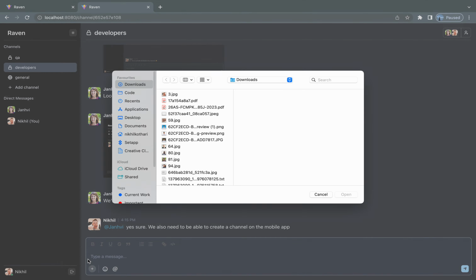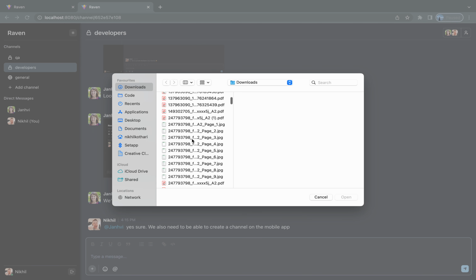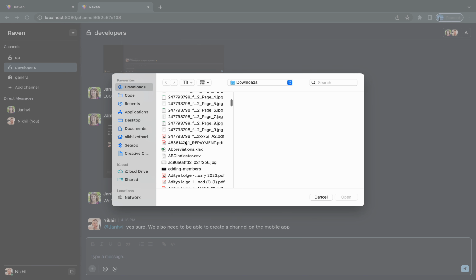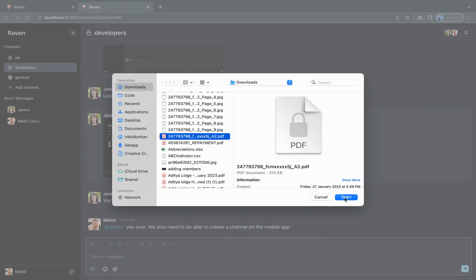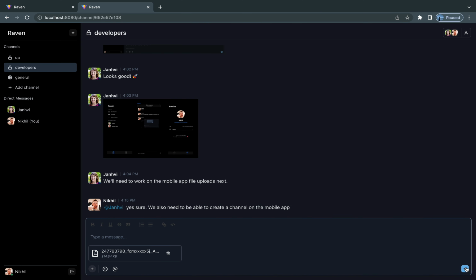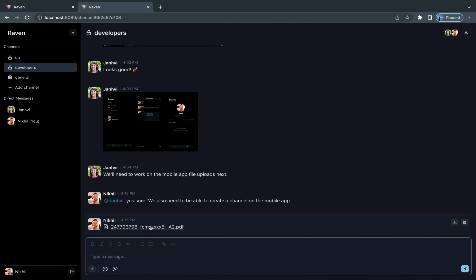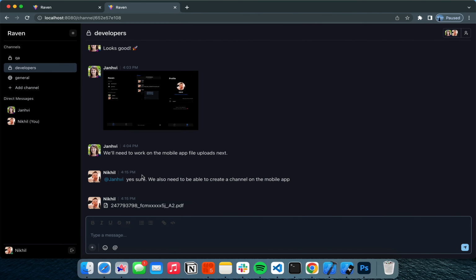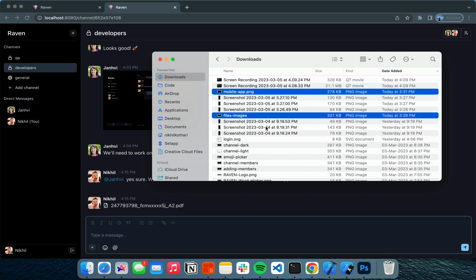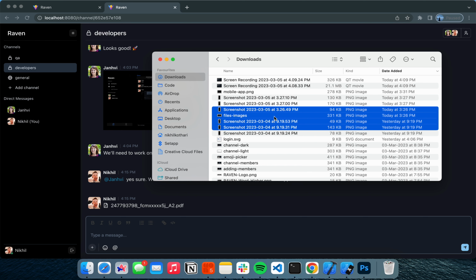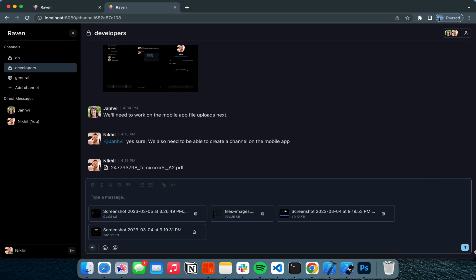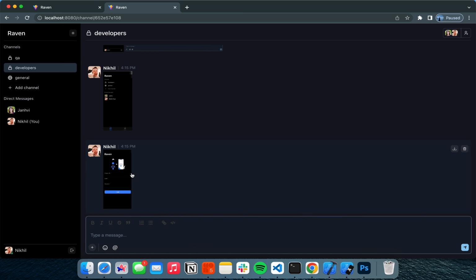So you can click on this plus button to upload files. Let's say I can send this file. It's a protected file, and I'll send it, and so the file is sent. And you can also drag and drop files from your file system. So let's say if I have to send these, I can just drop them over here and send them in bulk. Great.